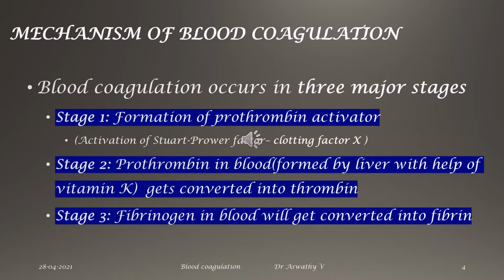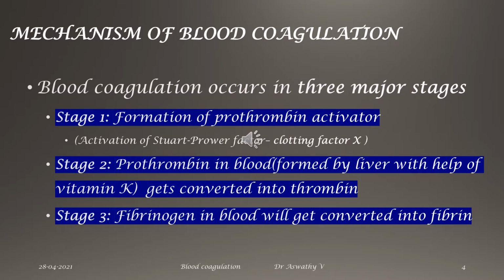Then this prothrombin activator will convert prothrombin to thrombin, another protein. Then this thrombin will convert the plasma protein fibrinogen into fibrin, and this fibrin forms a structural meshwork of the clot.